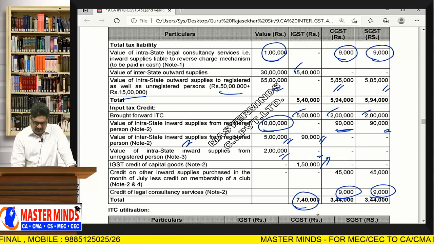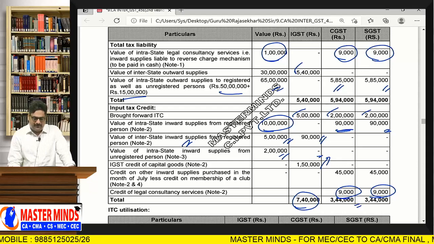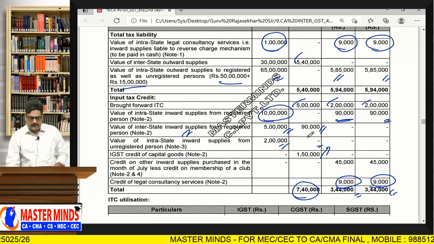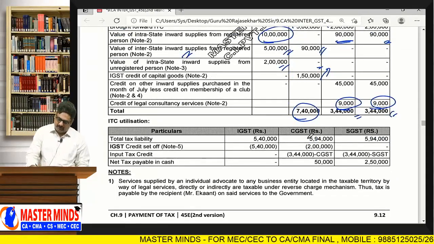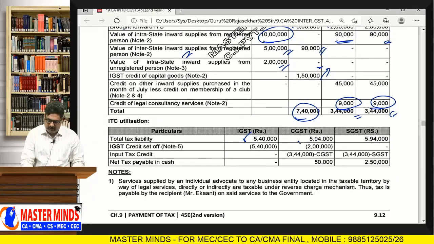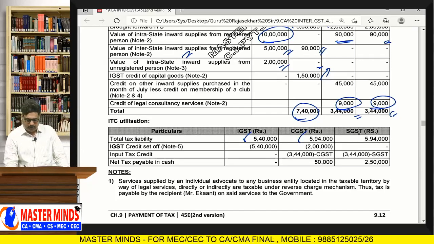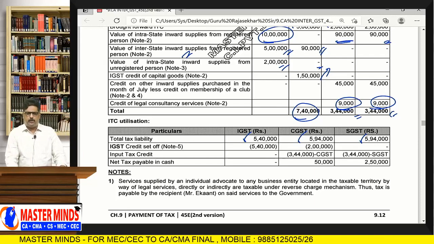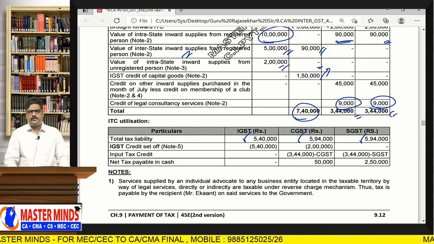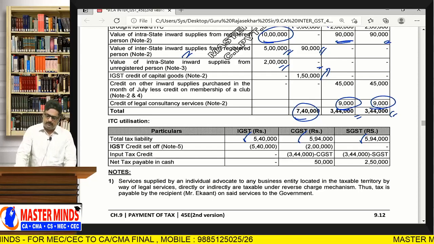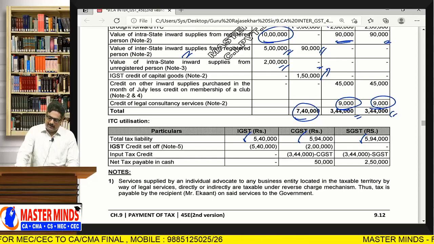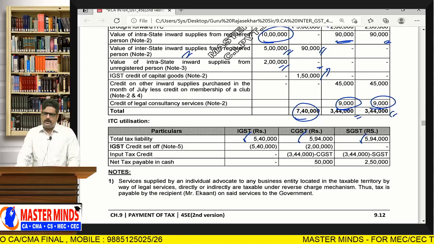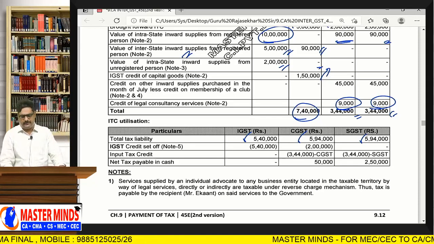IGST 7,40,000, CGST 3,44,000, SGST 3,44,000. This ITC balance will be used to pay output tax payable. So IGST 5,40,000, CGST 5,94,000, SGST 5,94,000. So we should start the problem with IGST. IGST output tax payable will be 5,40,000 and ITC available here will be 7,40,000.